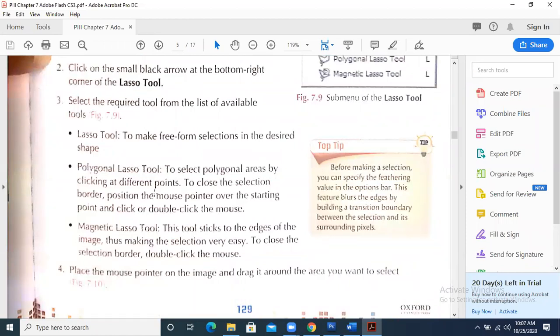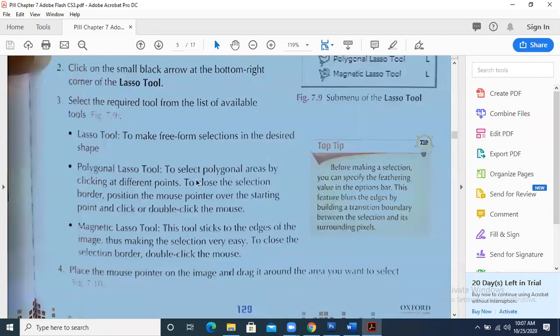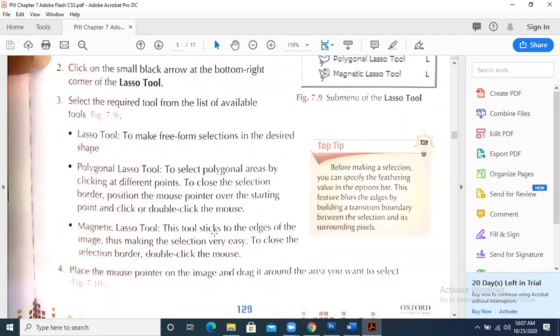We can make a copy, we can move it from one image to another, and we can apply all types of options. Then magnetic lasso, this tool sticks to the edges of the image, thus making the selection very easy. To close the selection border, double click the mouse. We will have to double click in order to close the selection border.